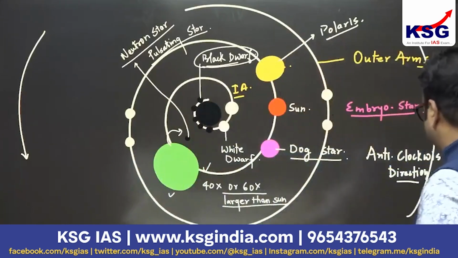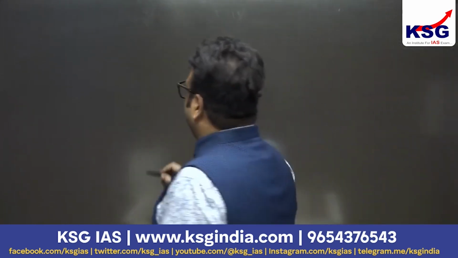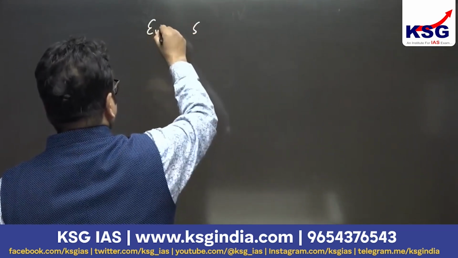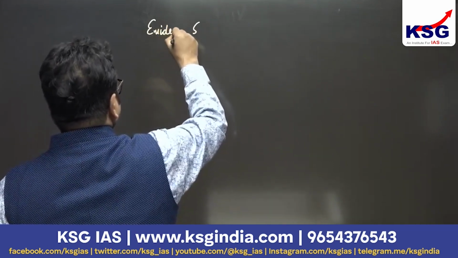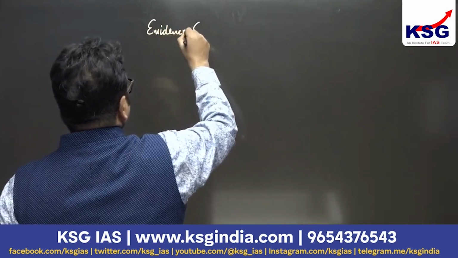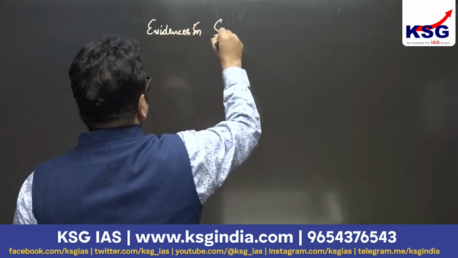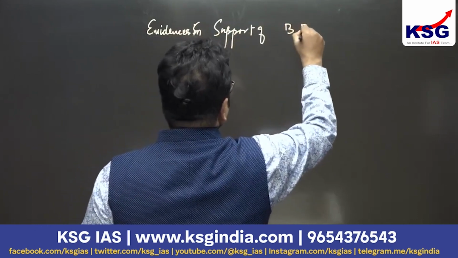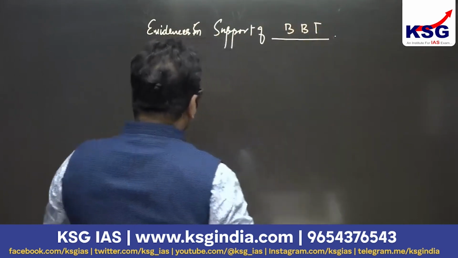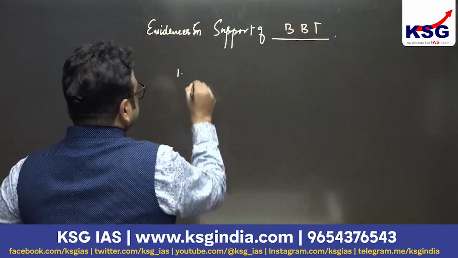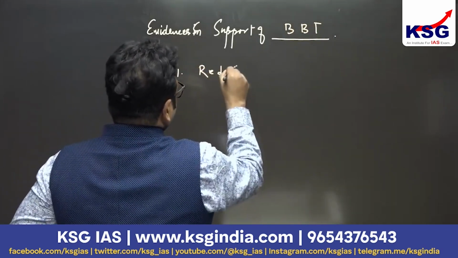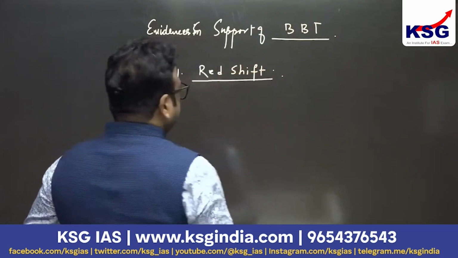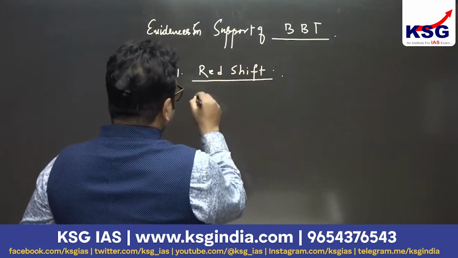So let me explain the evidences in support of the Big Bang theory. In support of the Big Bang theory, the first one is redshift. Redshift. It was basically given by Edwin Hubble.